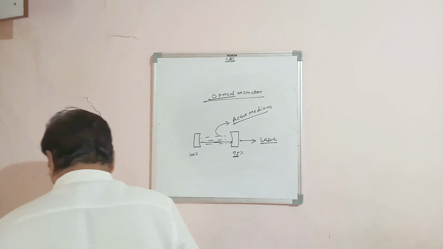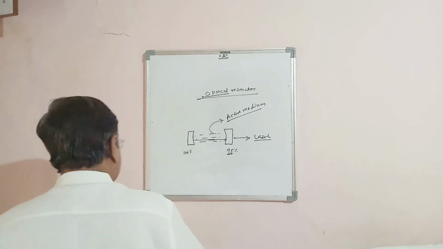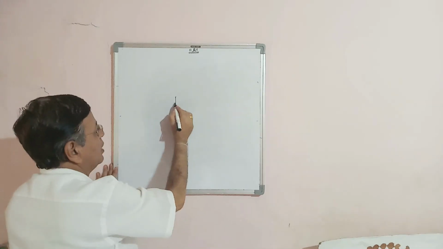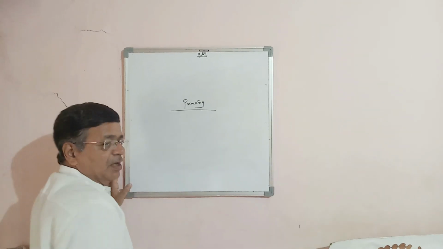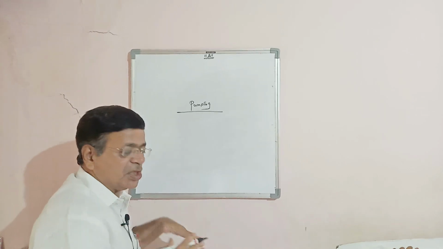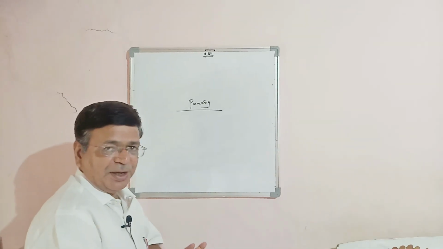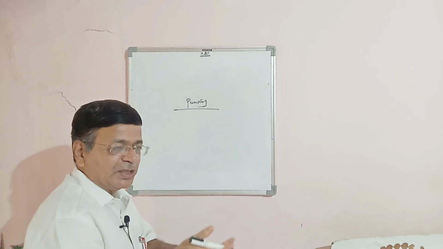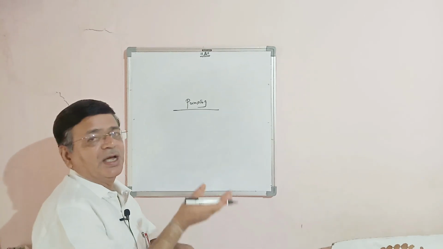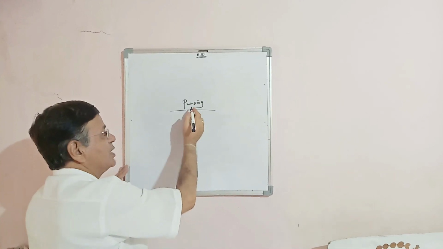Another important term regarding lasing action is pumping. Pumping is the process by which energy is provided to the charged particles lying in the ground state so that they are excited. That process is called pumping.